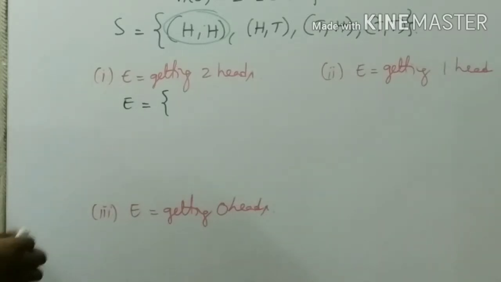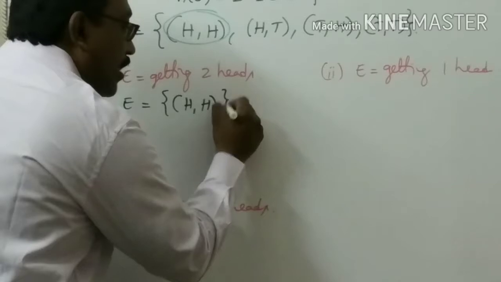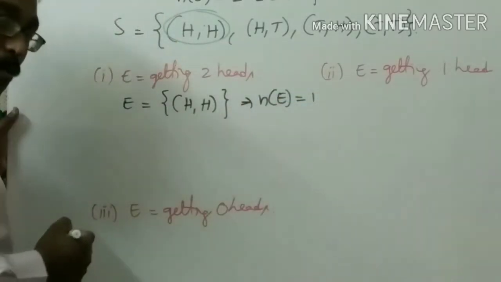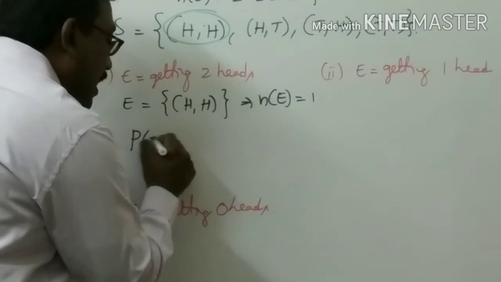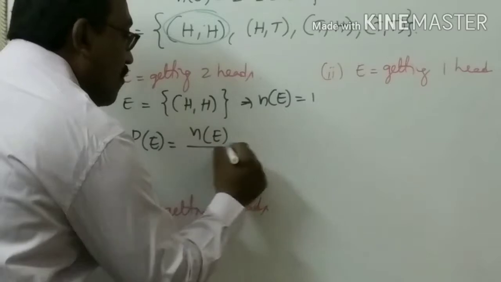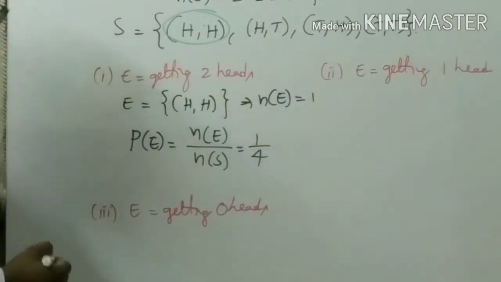That is H comma H. That means n of E is 1. Therefore the probability of getting that event, by the formula n of E by n of S, is 1 by 4.